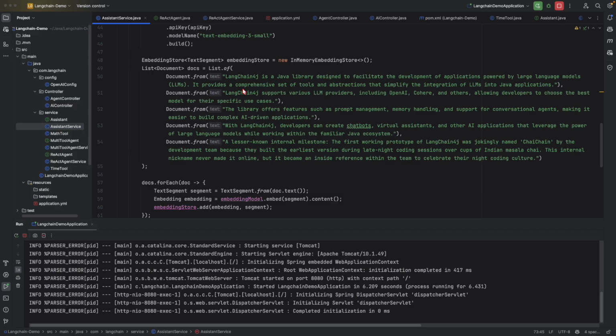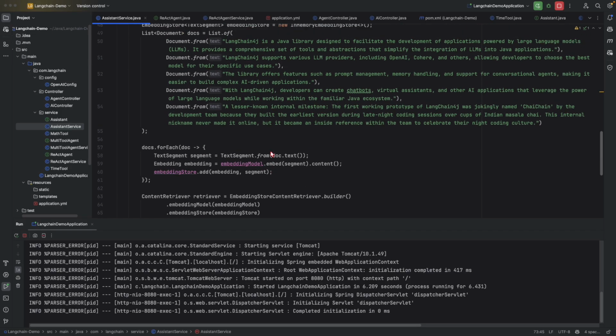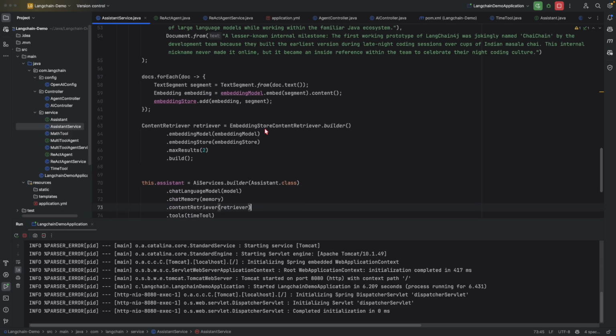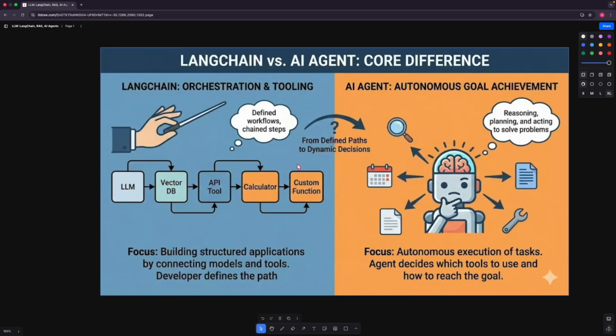And with this, the data remains safe, and on top of that, they can also leverage the power of LLMs. Okay, for such cases, RAG can be integrated. Okay, so I hope you were able to understand this whole flow of the LangChain. Next, let's see what is an AI agent and how we can integrate that. Okay, so next, let's see what is an AI agent with a simple example.